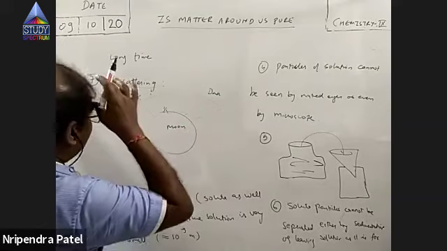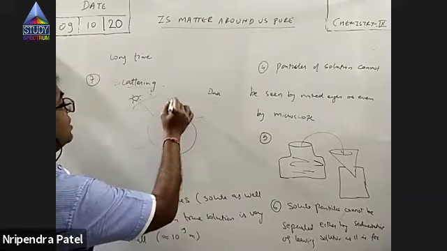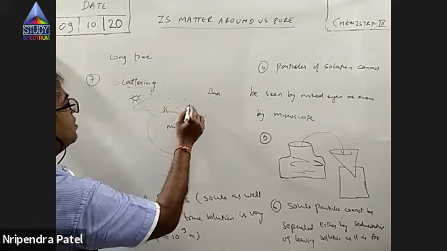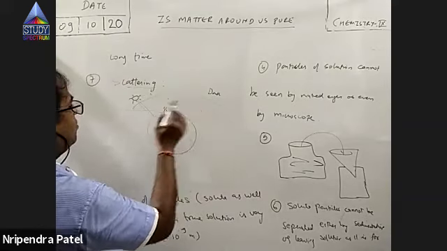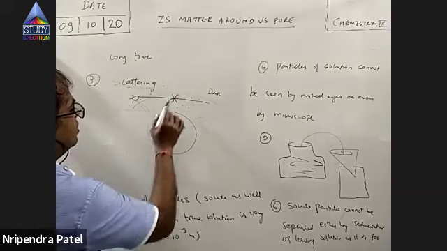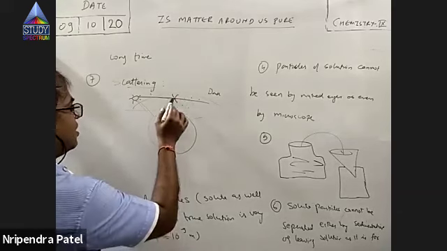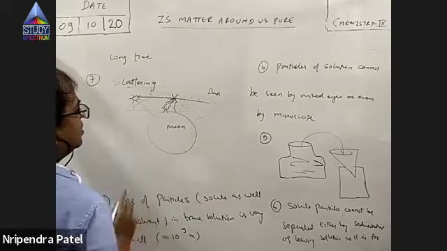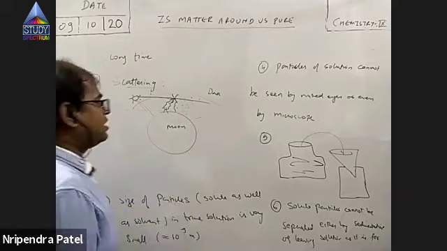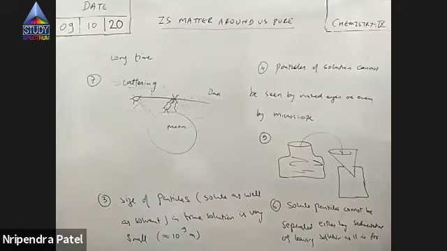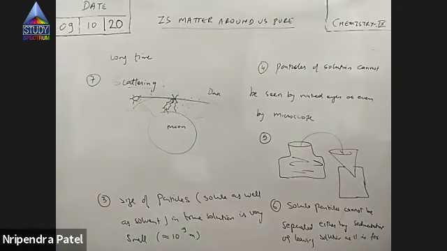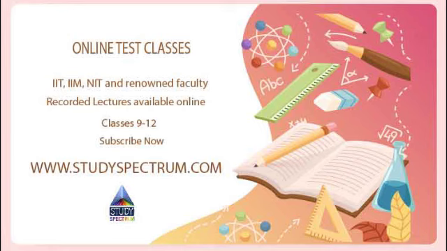Actually, we don't see the sky. There are particles in the atmosphere. When light travels through the atmosphere, these particles scatter part of the energy, and that scattered light reaches us, and we see something there. This is what we call scattering.